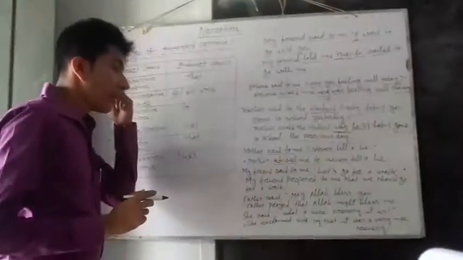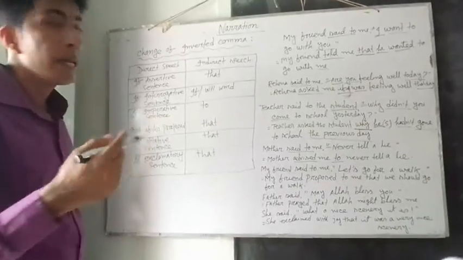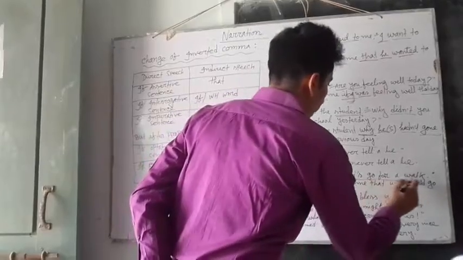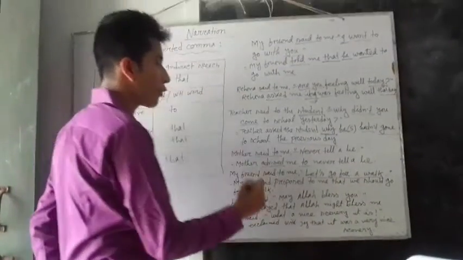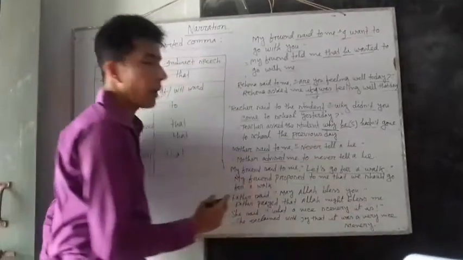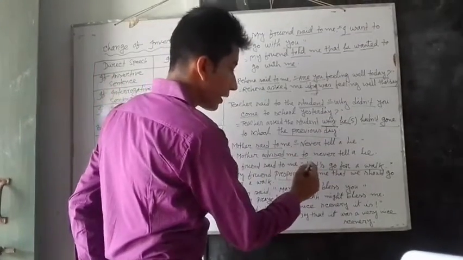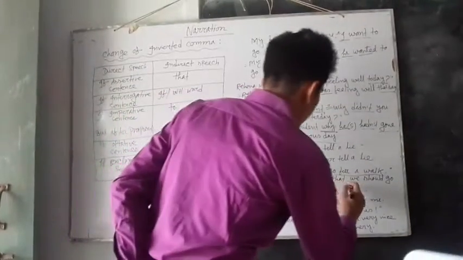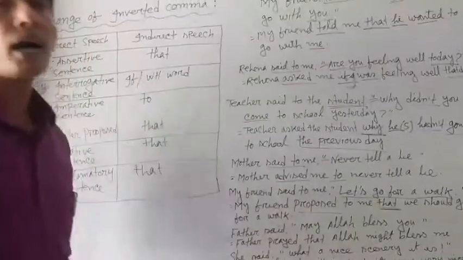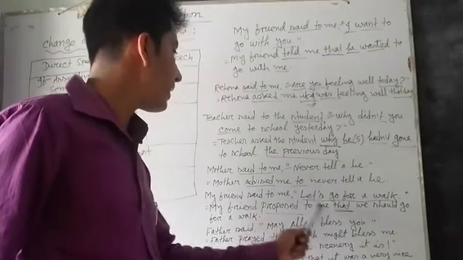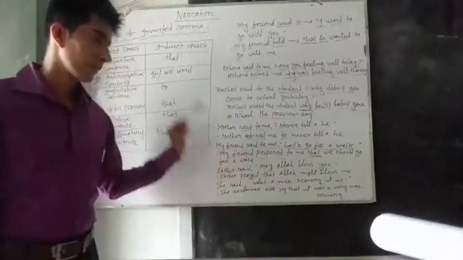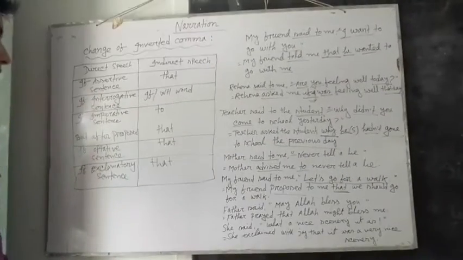But when the reported speech means any proposal, then the reporting verb will be proposed instead of said to. And instead of to, there will be that. The inverted comma is replaced by that. So, my friend proposed to me that we should go for a walk. Clear? I think it is clear to you.